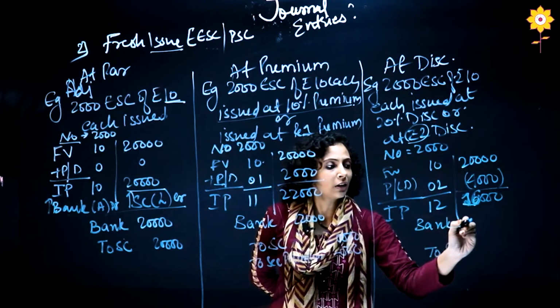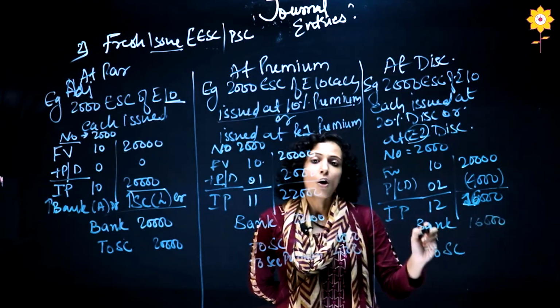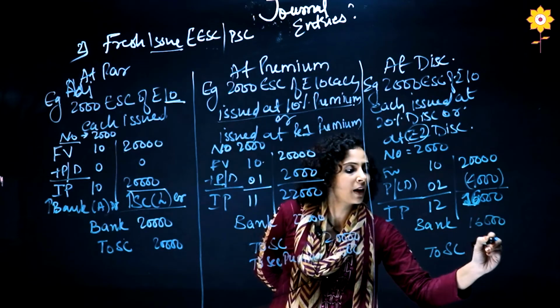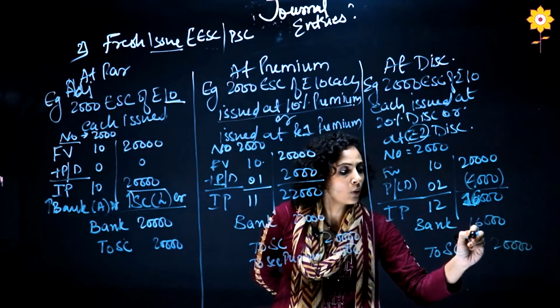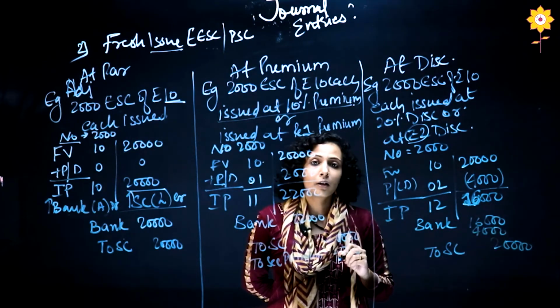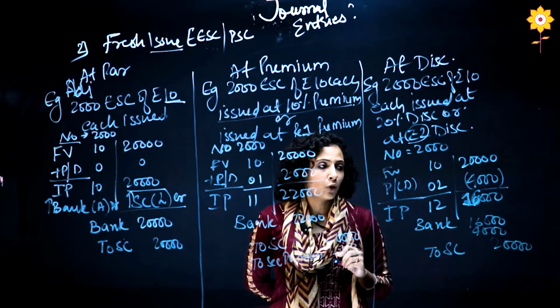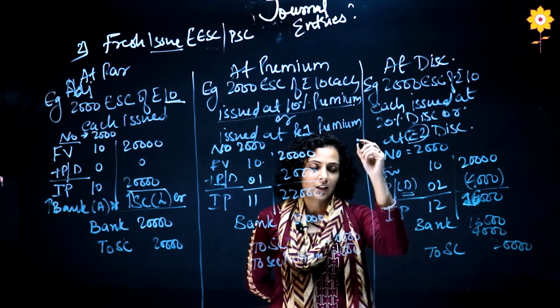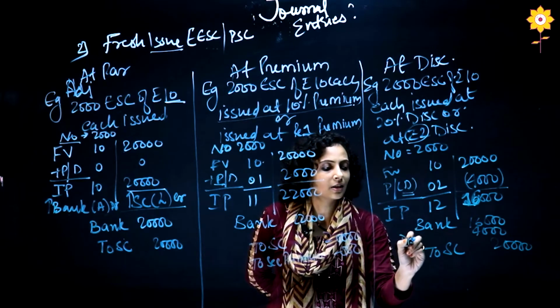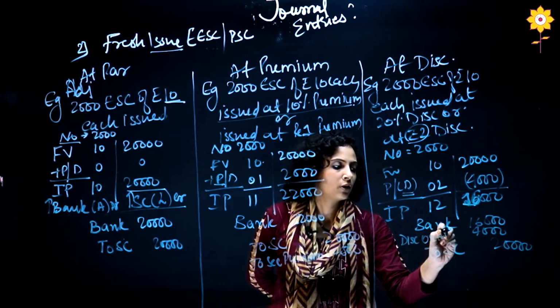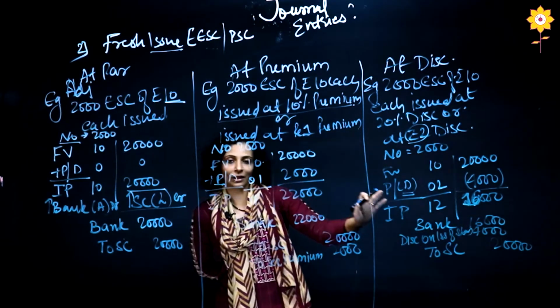For bank, total, which is 16,000. For share capital, it is face value 20,000. Now, on the debit side, there is an amount difference of 4,000. Reason is discount. It is issue. So, we will write discount on issue of shares. So, these are the three situations.